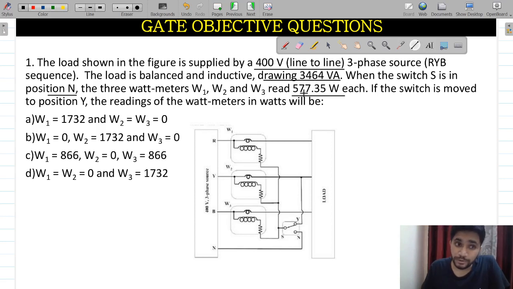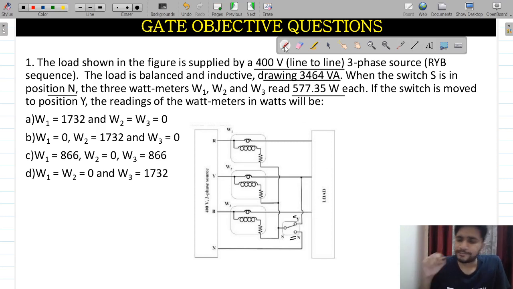If the switch is moved to position Y, what will the readings of the wattmeters be? Simply, this is my N position, and this is my Y position. When the switch is in N position, all the wattmeters read 577.35 watt. If the switch is in Y position, what will they read? This is what the question is asking.